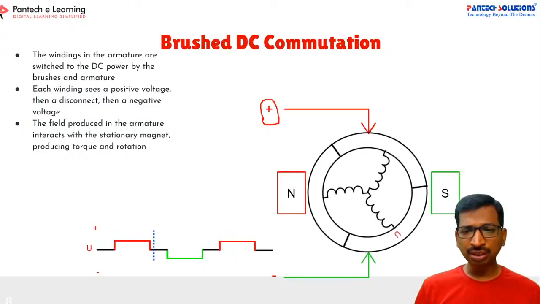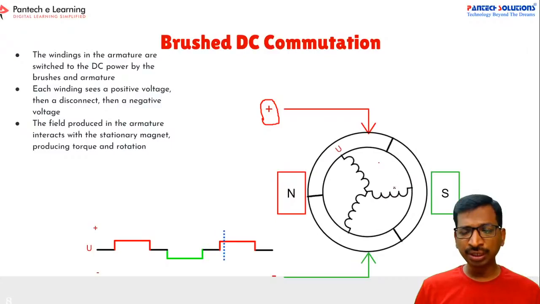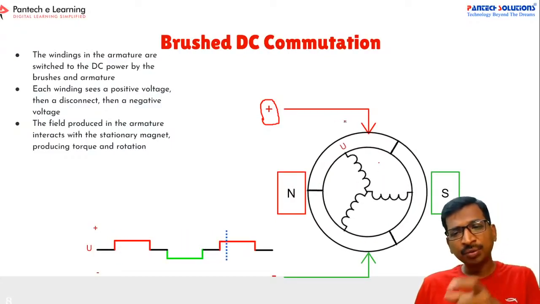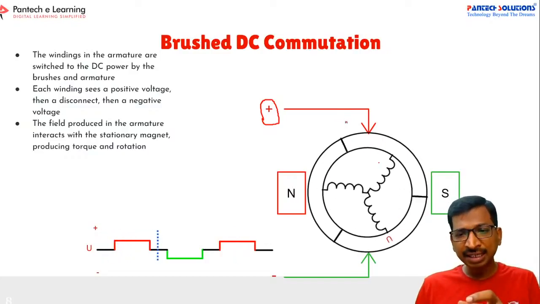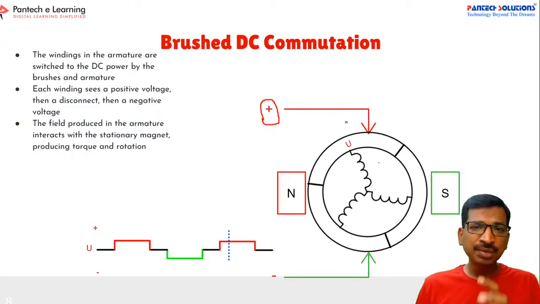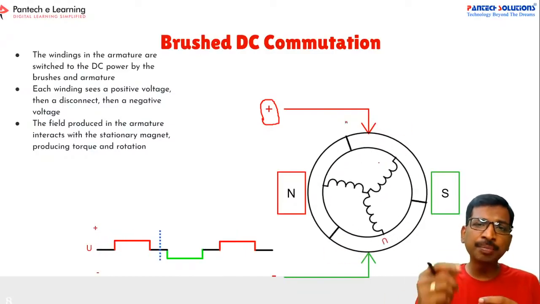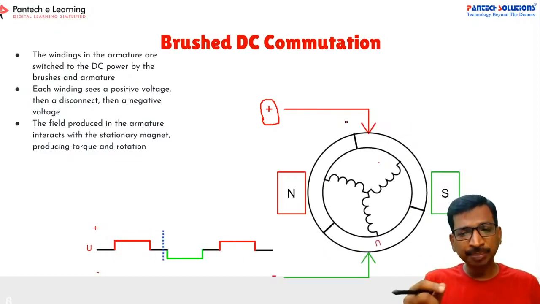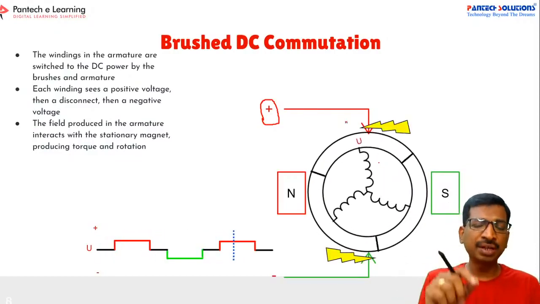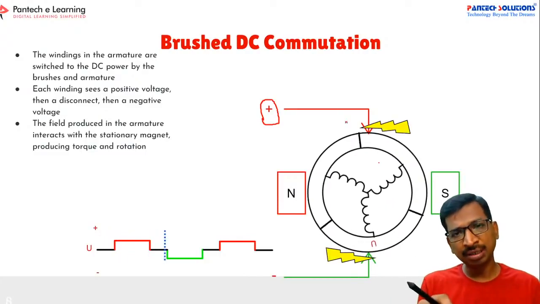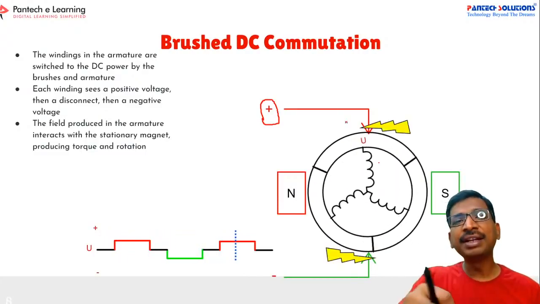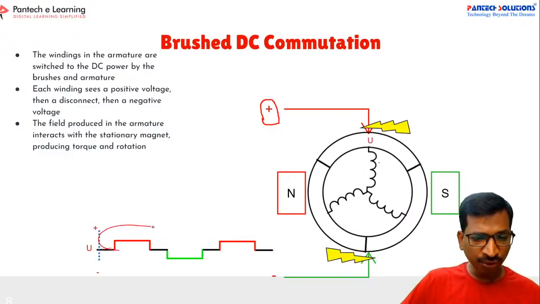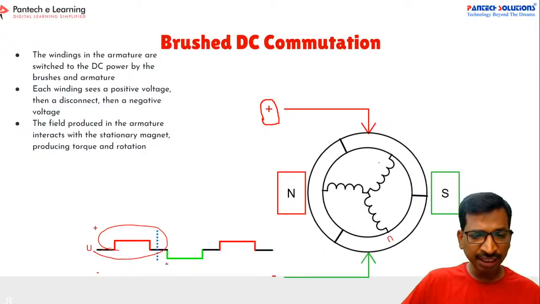Straight away, suppose this positive is always connected to a certain point, in that case the voltage will keep on the same polarity. Whereas here, we are going to use one more mechanism called the commutator mechanism. In the commutator, brushes and springs will be there, so it will keep on changing the voltage for a certain period for the particular winding, and then for a certain period for the second winding. In that case, the winding will receive an alternate voltage: positive voltage for certain time and negative voltage for certain time.